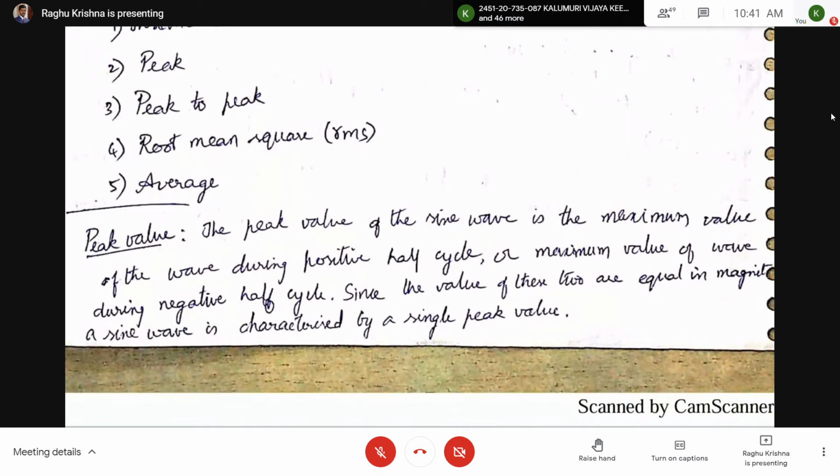Since these two are equal in magnitude in a sine waveform, a sine wave is characterized by a single peak value.